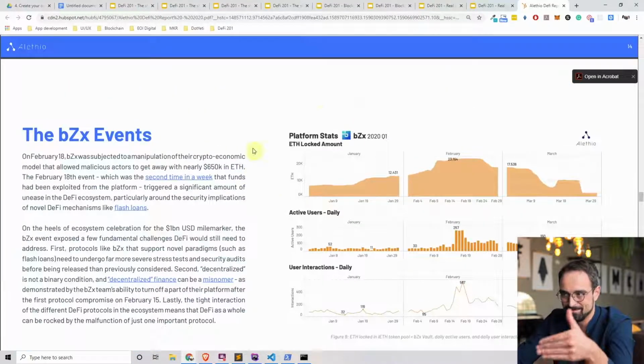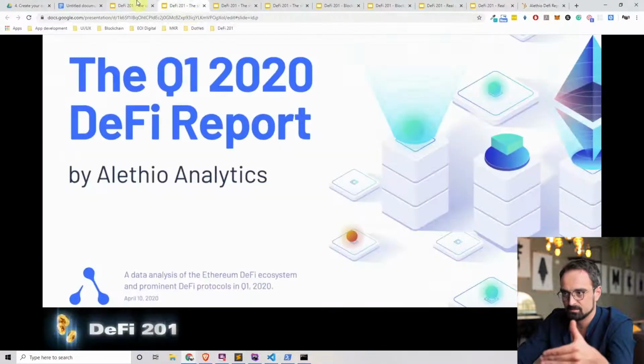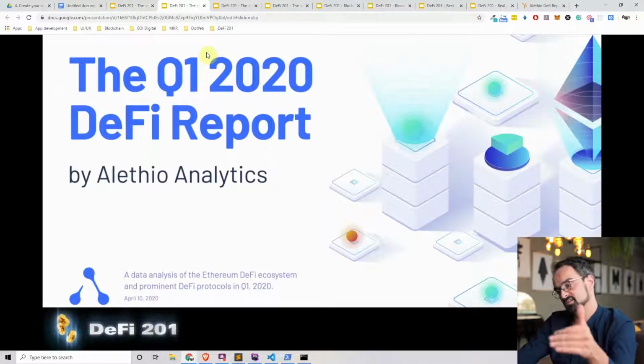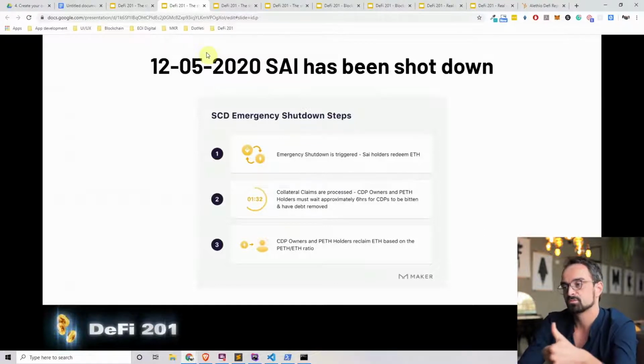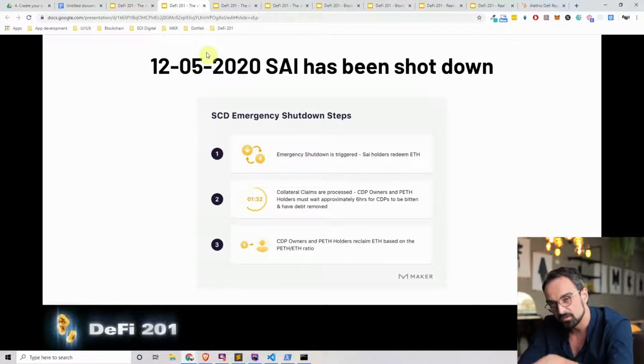And there's more in-depth data that you can analyze throughout this presentation, but we're going to discuss that later in the course. Before we discuss Black Thursday and a little bit of the more bearish events that happened in decentralized finance, it's important to understand the shift that has been made from single collateralized DAI to multi-collateralized DAI, because this shift will show an underlying issue in the decentralized financial markets.